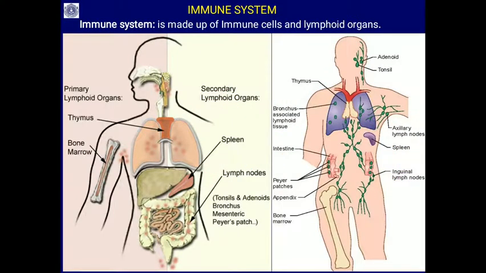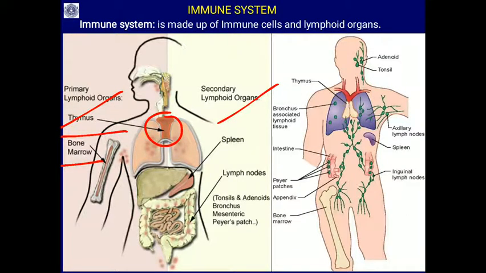Our immune system is made of immune cells, and the immune cells are produced in organs called lymphoid organs. So it consists of lymphoid organs and immune cells, or lymphatic cells. There are two types of lymphoid organs: primary lymphoid organs and secondary lymphoid organs. The primary lymphoid organs are the thymus and the bone marrow. The thymus is a gland present at the junction of our heart and the lungs.